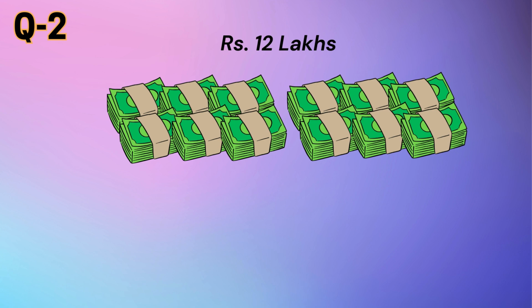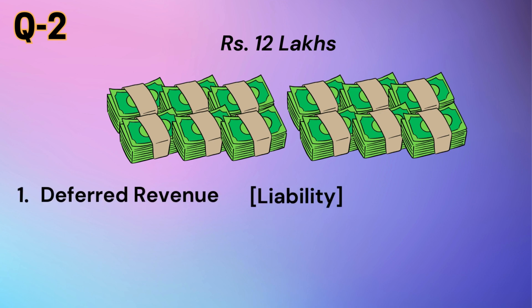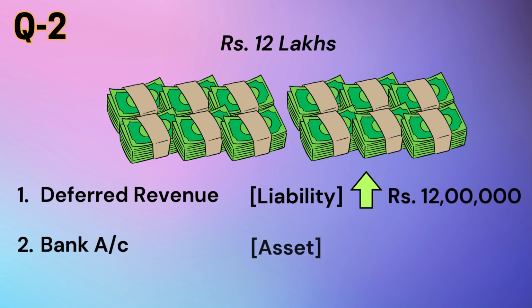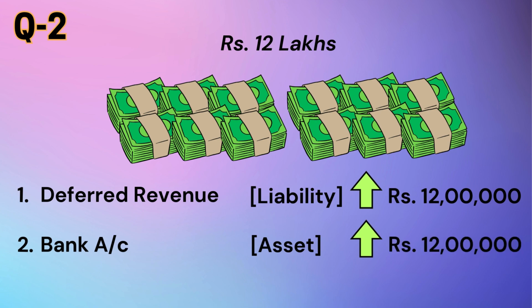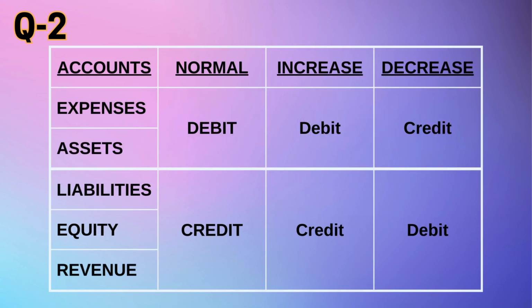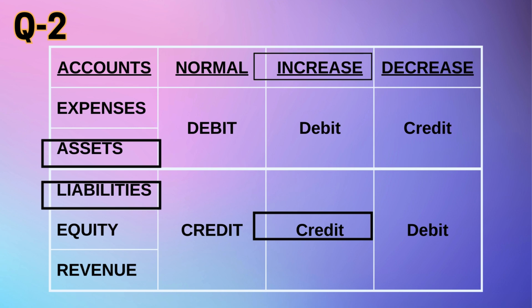Thus, two accounts are affected. One is the deferred revenue, which is a liability, increases by Rs 12 lakhs, and the second is bank account, which is an asset, also increases by Rs 12 lakhs. Now, referring to the same rules of journal entries, when the value of liability increases, we credit the account, and when the value of an asset increases, we debit the account.